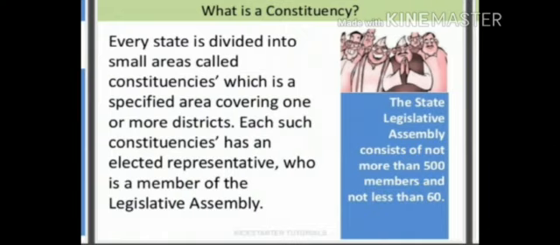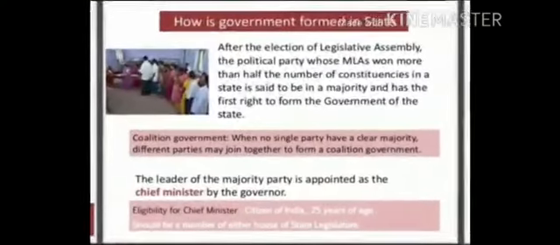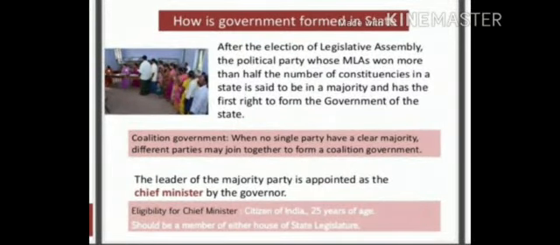The constituency is an area that is divided from the point of view of election. From each constituency, one member is elected. How is government formed? It is very important for you to understand, students, what the election process is. For state election, the state is divided into different areas, as you know, that are known as constituencies. From each area, one person is elected, known as MLA.